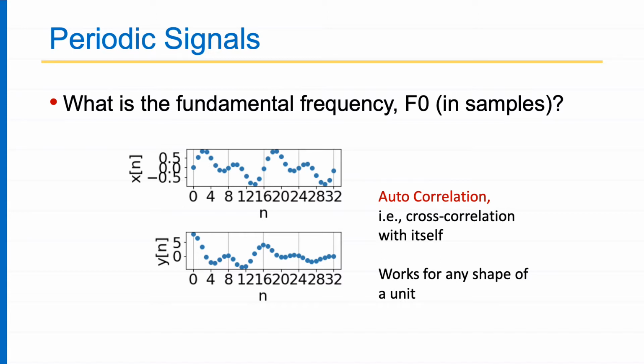Why is it called the fundamental frequency? Because the signal is basically repeating at this frequency. Of course, if you do a Fourier analysis, you will see there are other frequencies also present, which we will see in the subsequent slides.